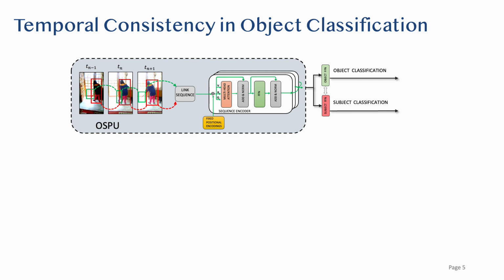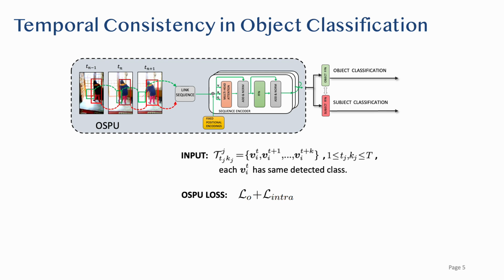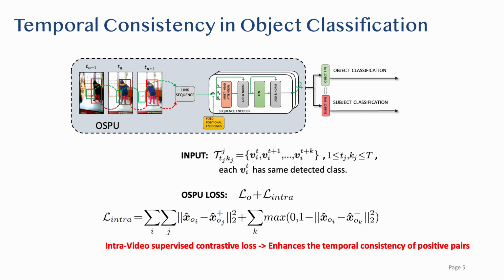Using a pre-trained object detector, first all objects in each video frame are detected. Then, we form a sequence linking the proposal features of the objects with the same detected class in consecutive frames of the video. This sequence is then processed by a transformer encoder which leverages multi-head attention to produce more long-term temporally consistent object embeddings. The embeddings are then classified by a two-layer feed-forward network. The losses associated with the OSPU are the standard cross-entropy loss for object classification and a supervised intra-video contrastive loss that enhances the temporal consistency of the encoder-generated object embeddings with the same ground truth class.